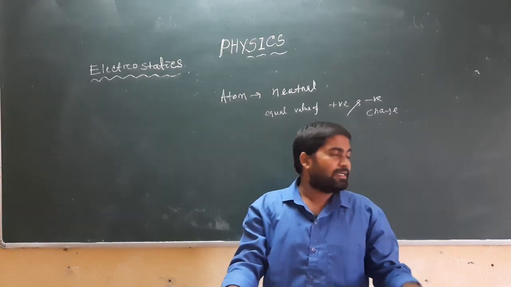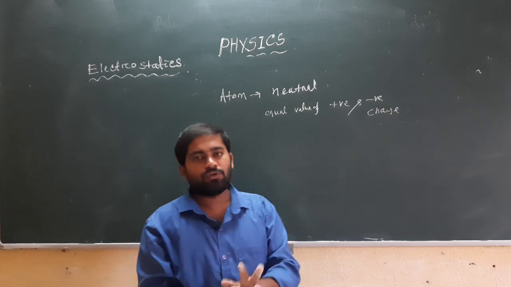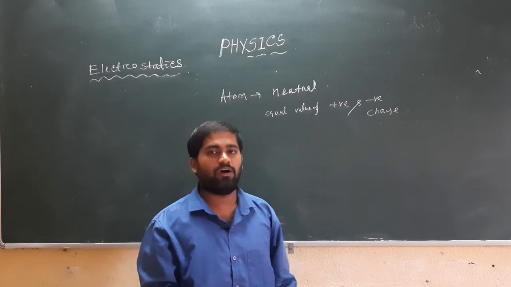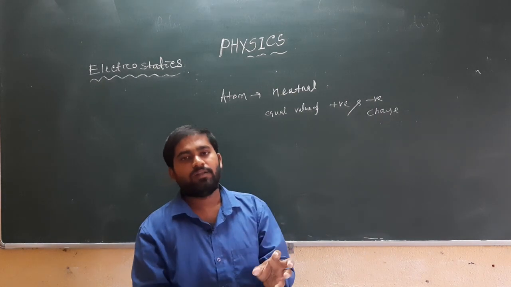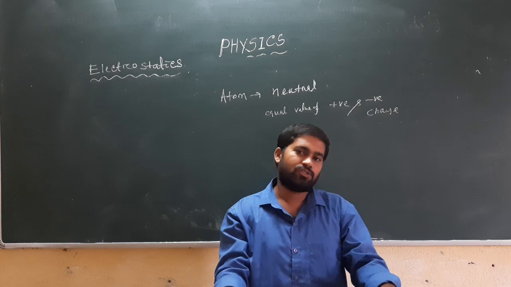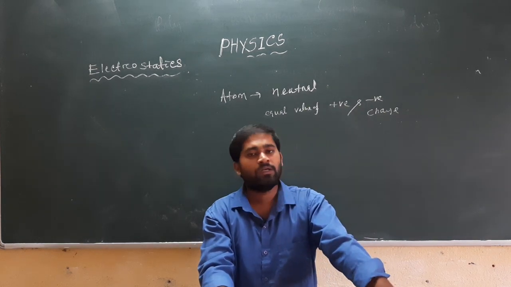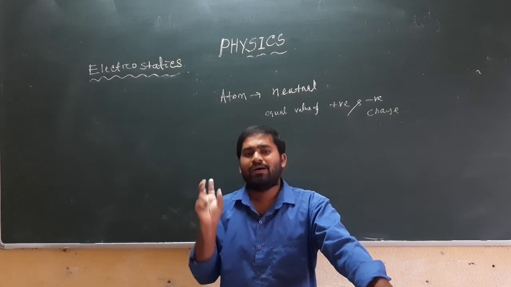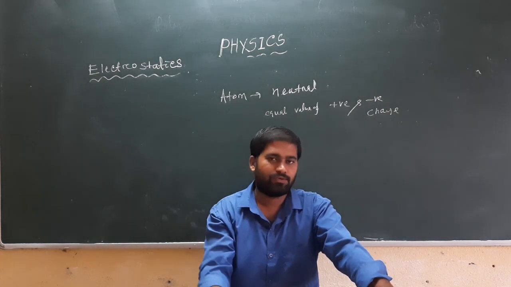That means the electrons that lie in the outermost orbit, in the last orbit, are generally loosely bound to the nucleus, and those electrons are called valence electrons.